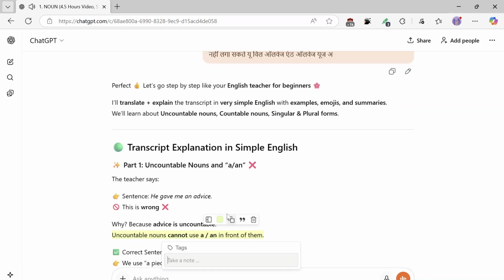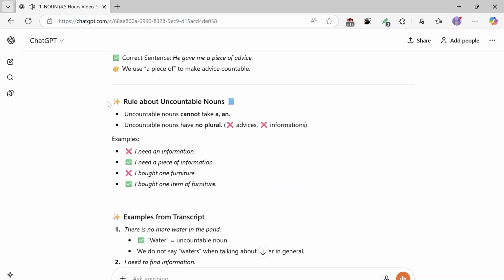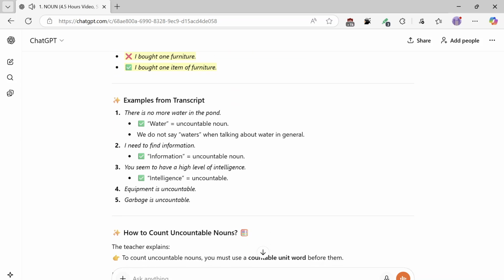I need a piece of information. I bought one furniture. I bought one item of furniture. Examples from the transcript. There is no more water in the pond. Water is an uncountable noun. We do not say waters when talking about water in general.